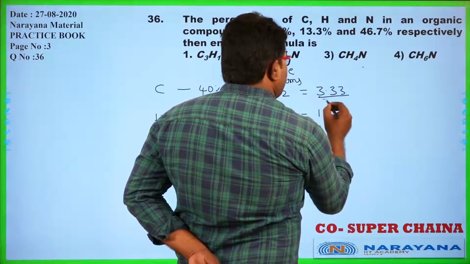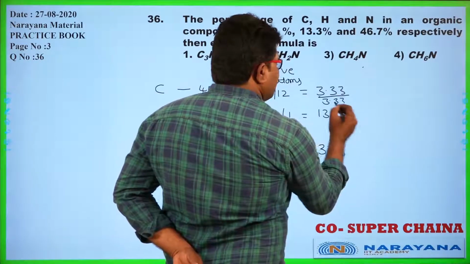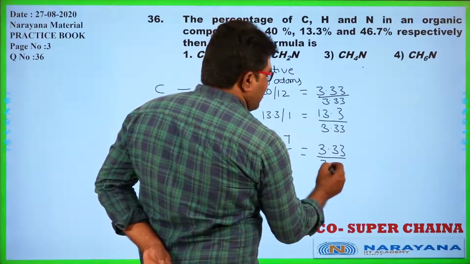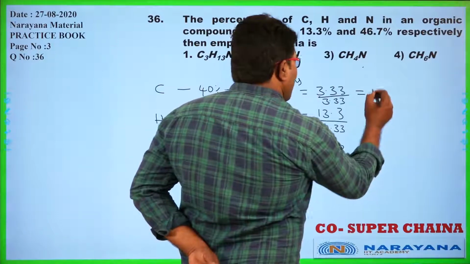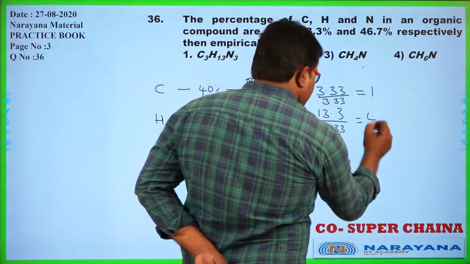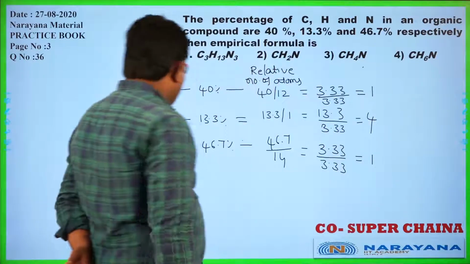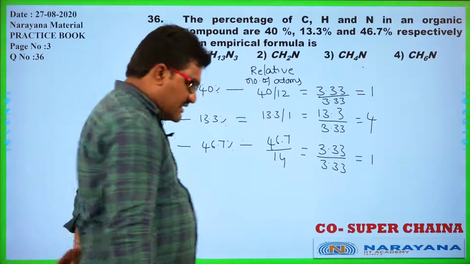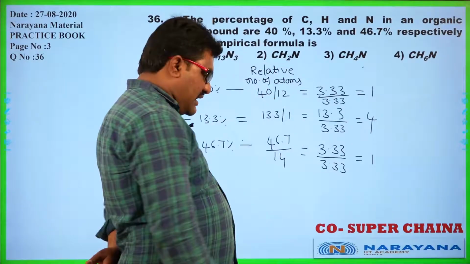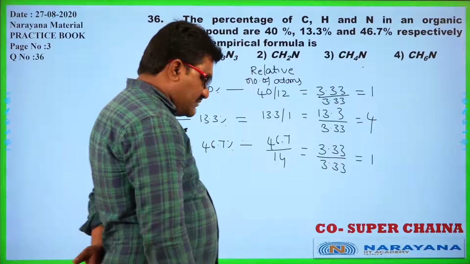Relative by 3.33, which is the least number. So I am dividing each number by 3.33. What do I get here? 1, here nearly equal to 4, and here also 1. So what is the compound? Here, for carbon, I get 3.33.